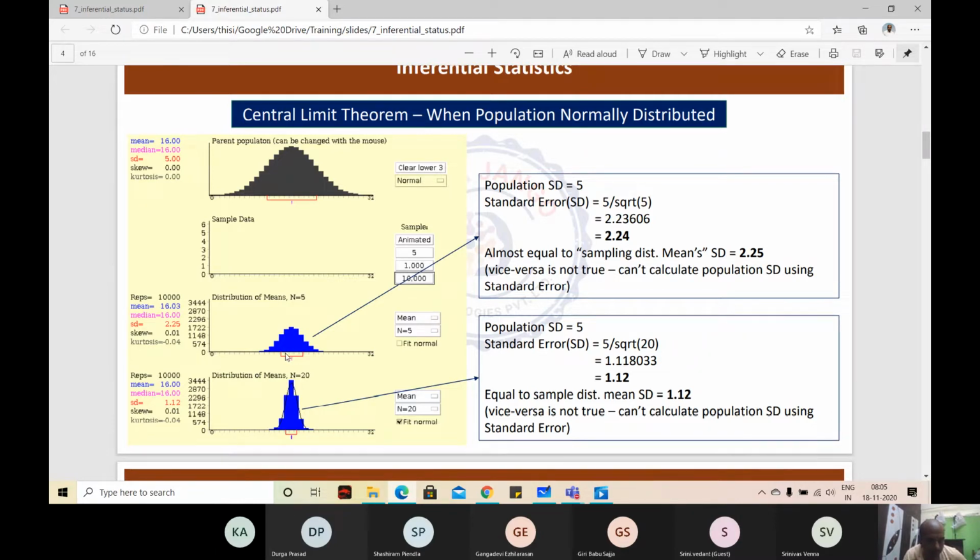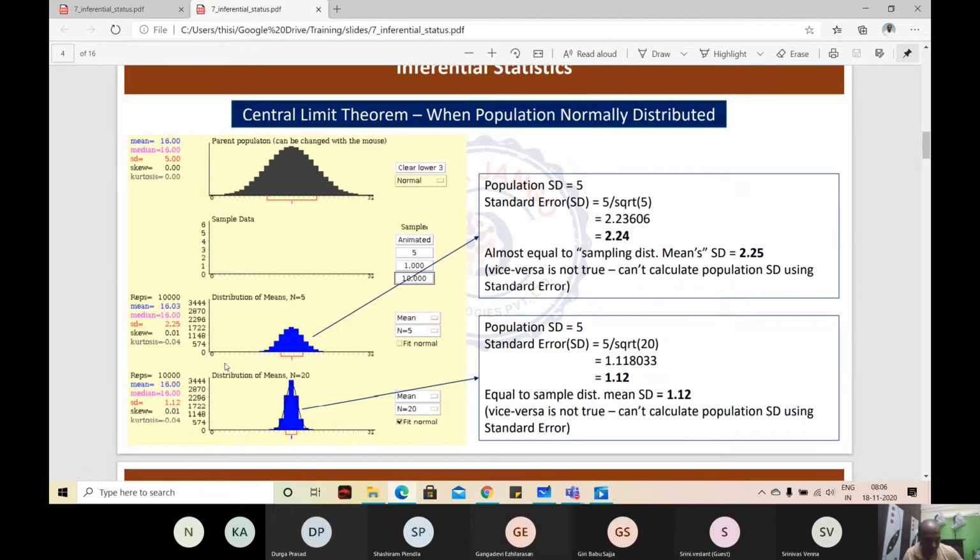Around 400 to 500 samples are falling at a mean of 14. If you take 5 numbers each time, the mean of those 5 numbers falls around 400 to 500 times at 14.